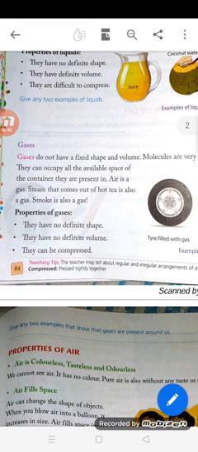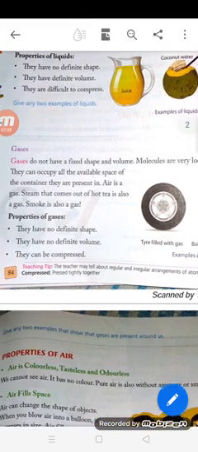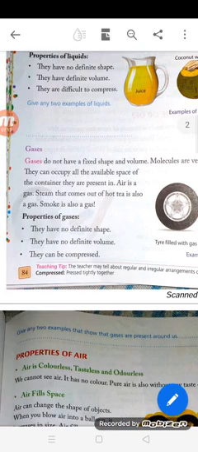And what are the properties of gases? They have no definite shape, they have no definite volume, they can be easily compressed. Gases do not have a fixed shape and volume because their molecules are very loosely packed and they can occupy all the available space of the container where they are present. Examples of gases are air, steam, smoke.